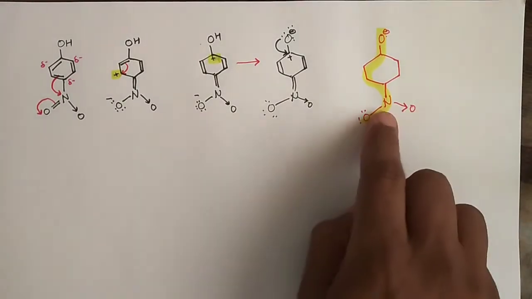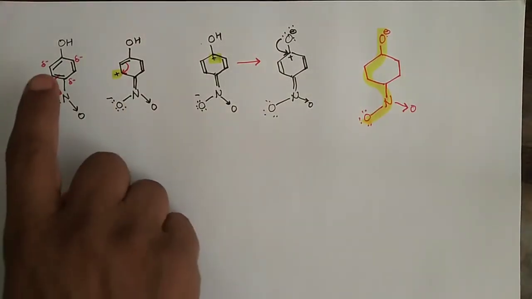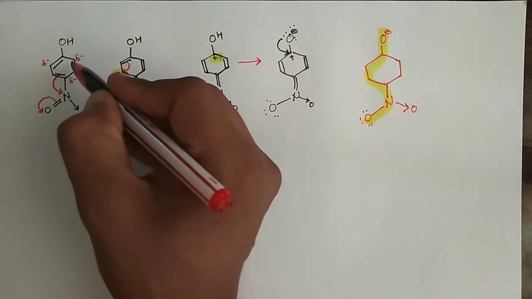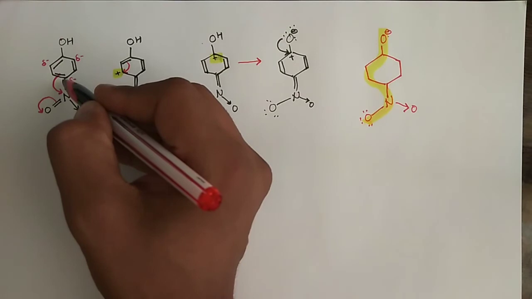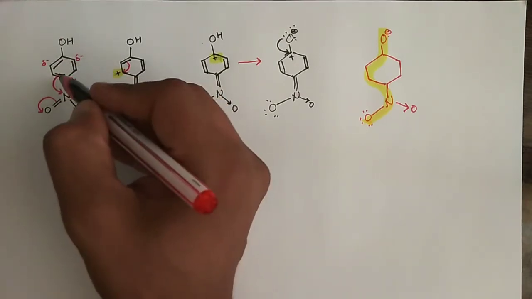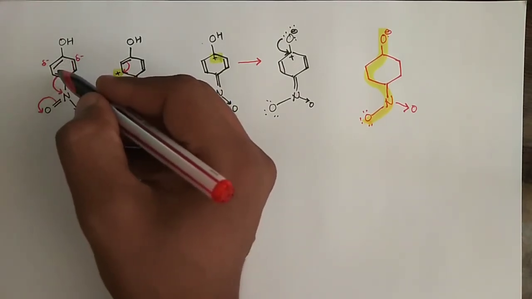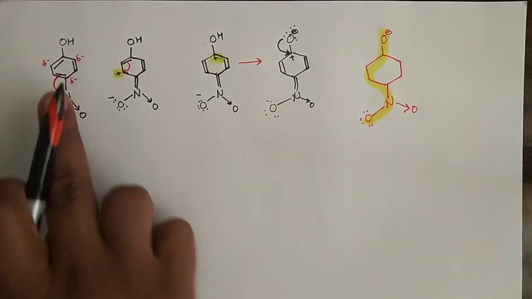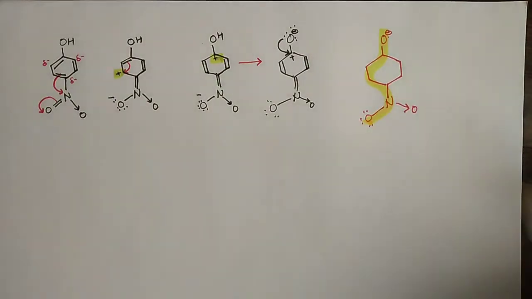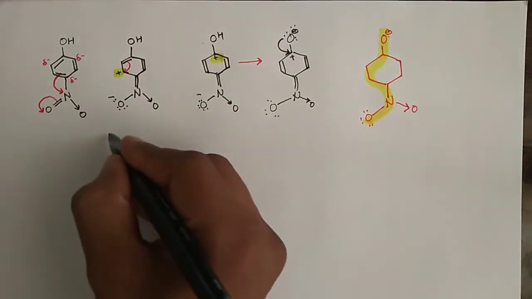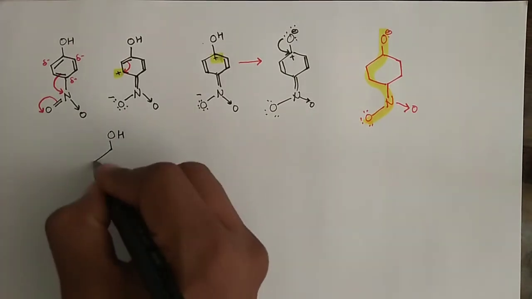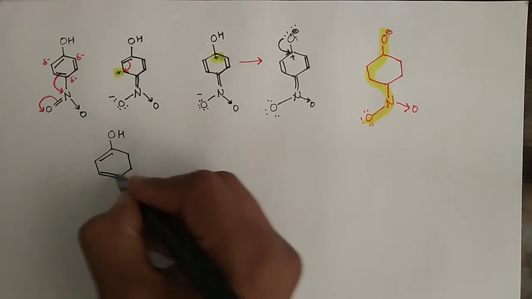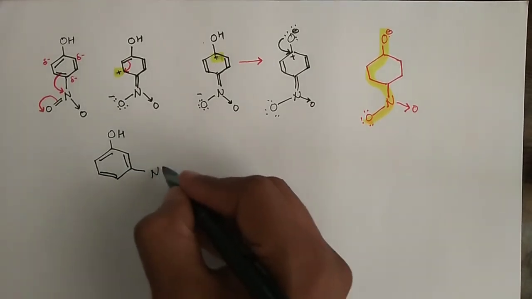Now, since the nitro group, when attached directly to the para position or ortho position, where there was increased electron density in the case of phenoxide resonating structures, only then is it very effective. But when it is attached at the meta position, not at ortho, not at para, but at meta,